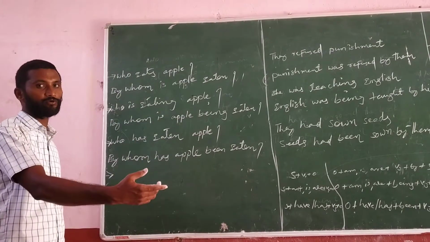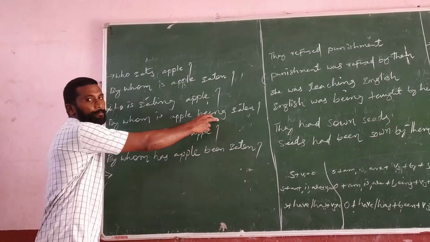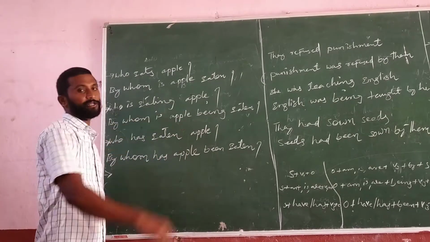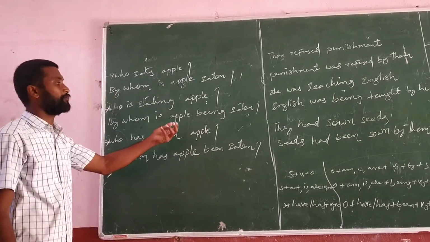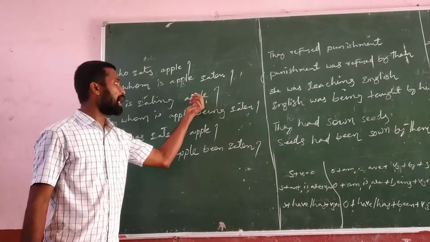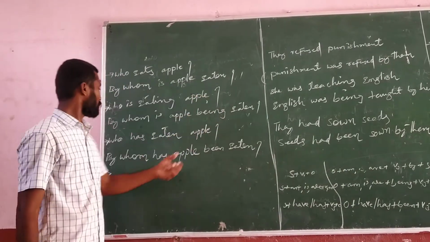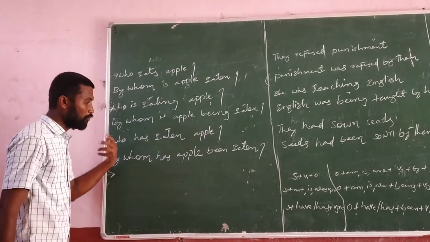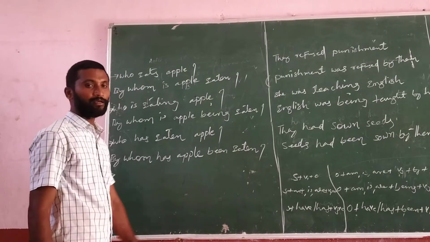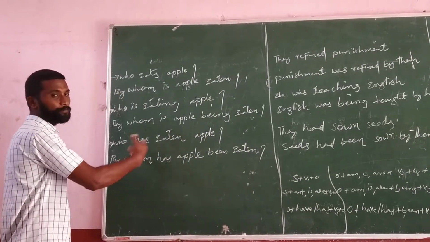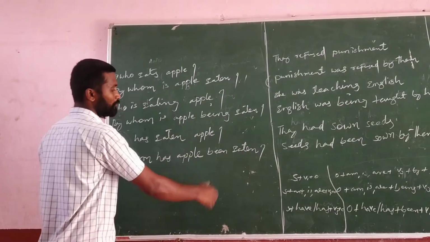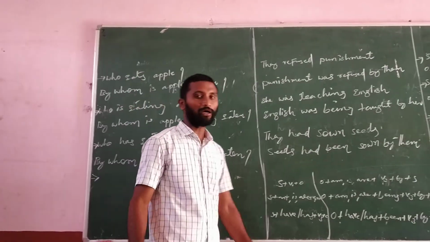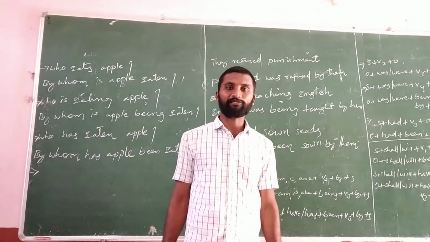Just now I told you, being will come in a passive voice regarding continuous tenses. Now this is a present continuous tense question. That's why here we use being after the object. Next one. Who has eaten apple? By whom has apple been eaten? This question is the present perfect. So we have to use been in a passive voice. Same thing we have to use in past tense, future tense also.